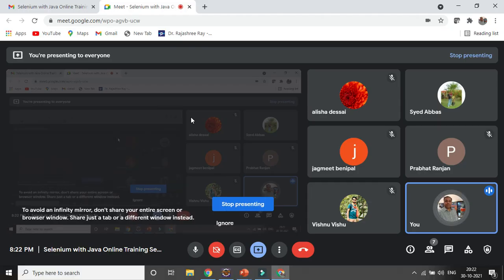Prabhat, Abbas, Alisa, is it good? Are you able to understand it? Because this is really critical and important. The OOPS concept will be very important, and these are the basic three OOPS concepts you need to remember. They will be used multiple times in your framework.